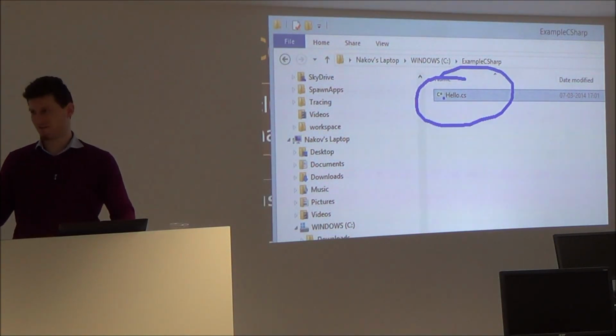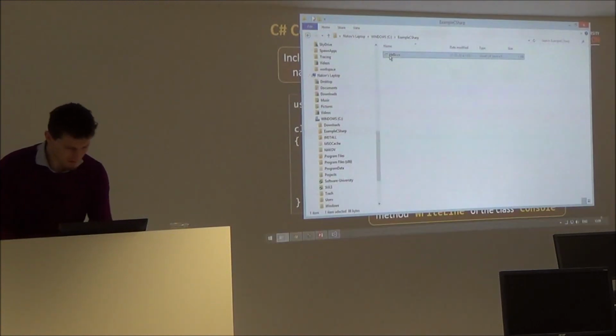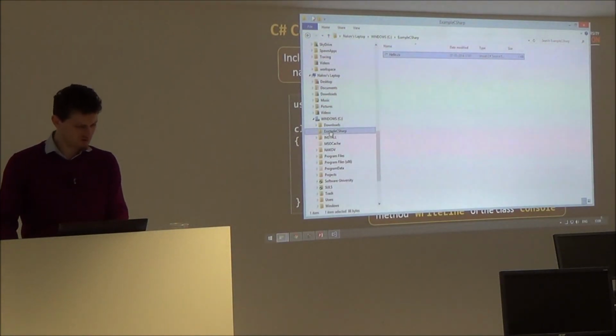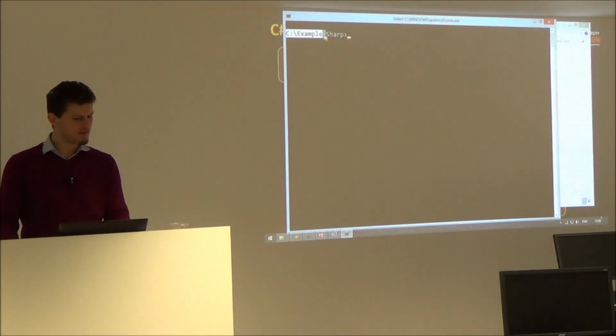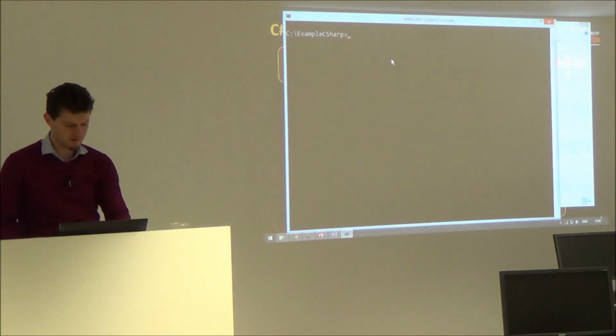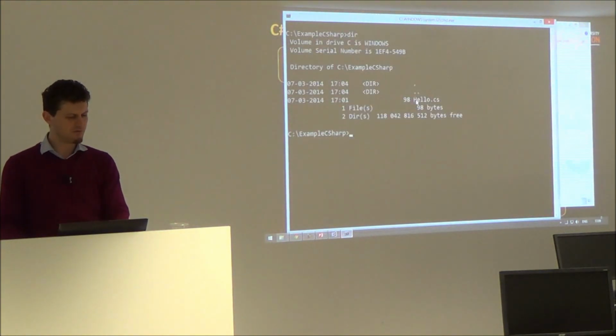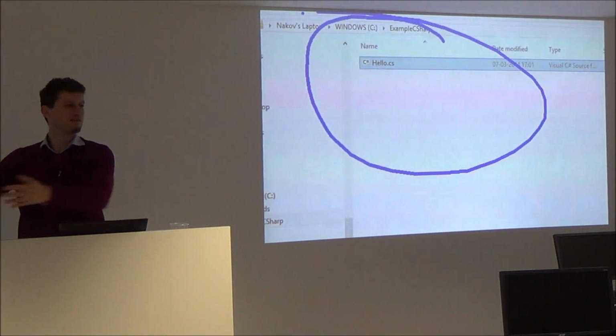I want to compile it to create an executable file. Okay? And if I press Shift, open command window here, I just open a command window and I'm located currently in this directory, in this folder. If I type dir, I will find hello.cs. Dir is something like show me this window in the console, right?